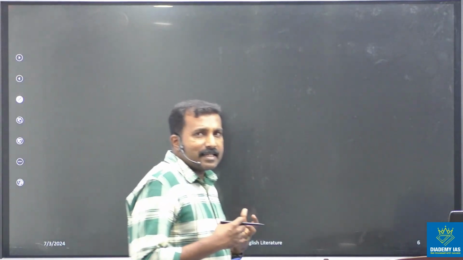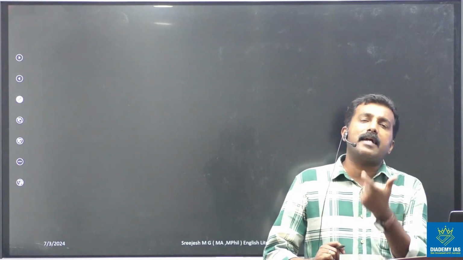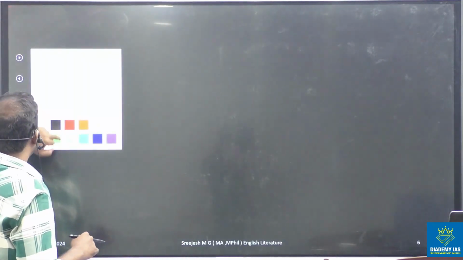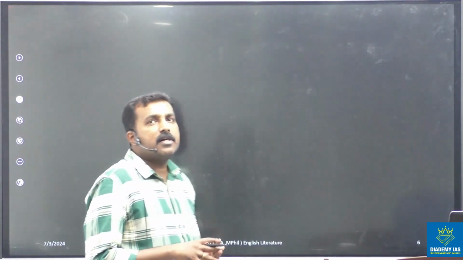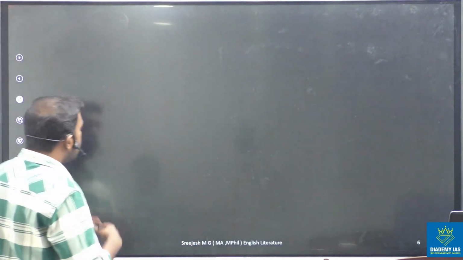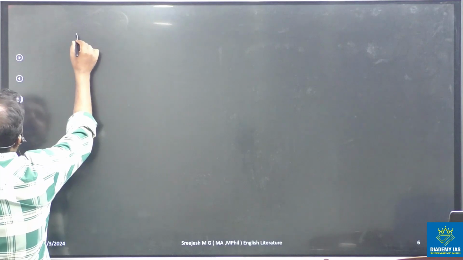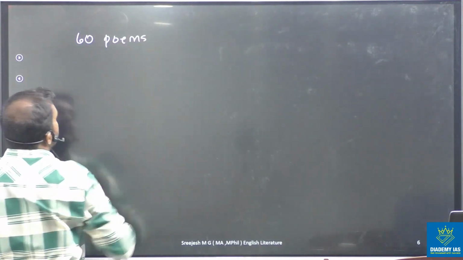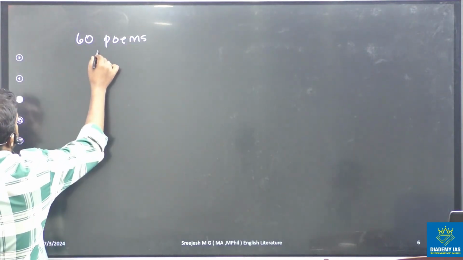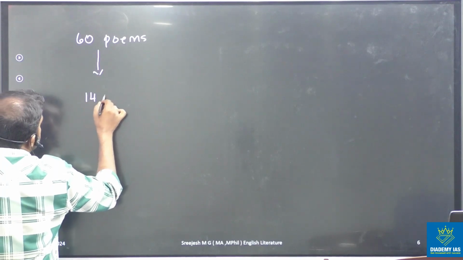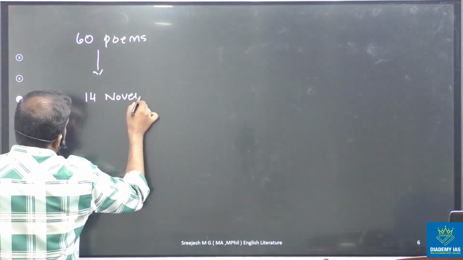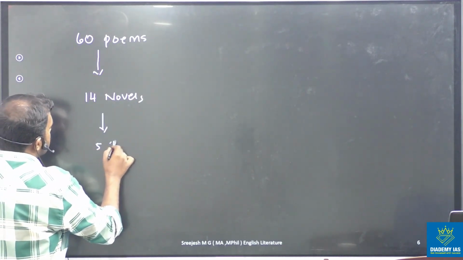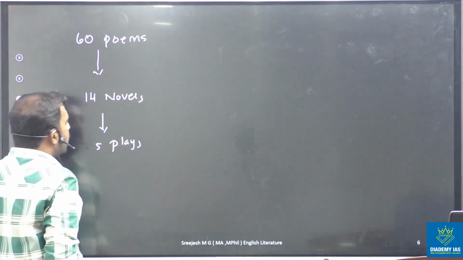Now I can discuss the strategy you have to adopt when you start preparing the English literature optional for the UPSC exam. We already said we have 60 poems, 14 novels and 5 plays or dramas in the syllabus.